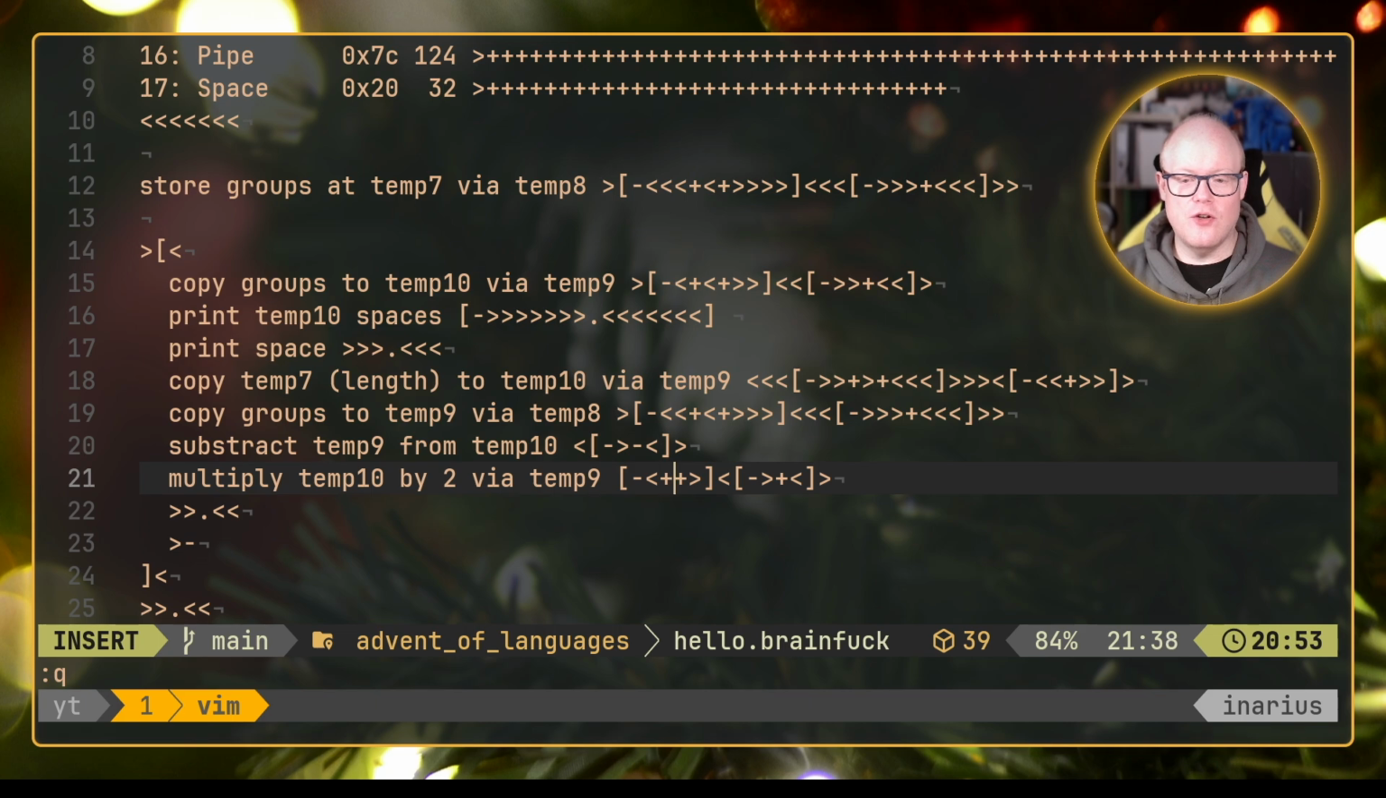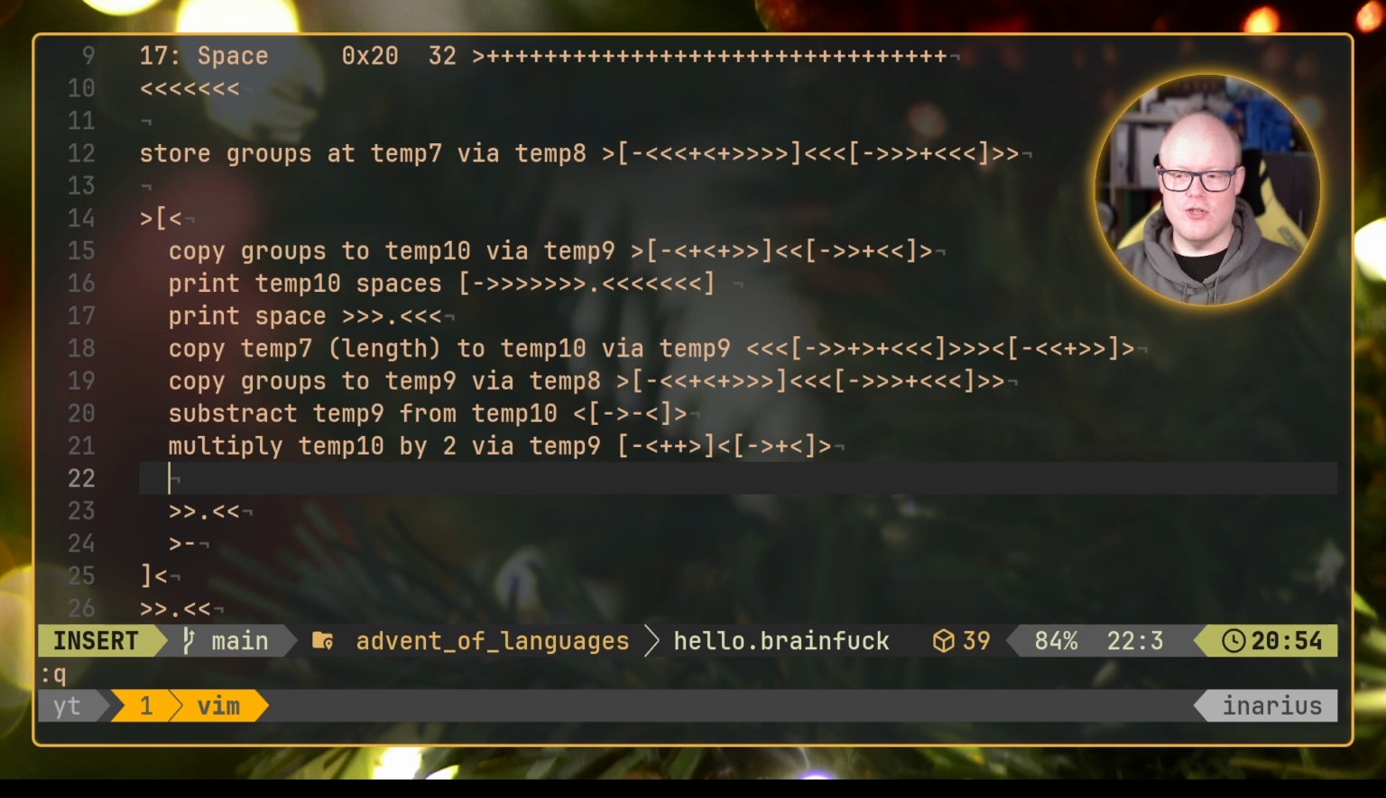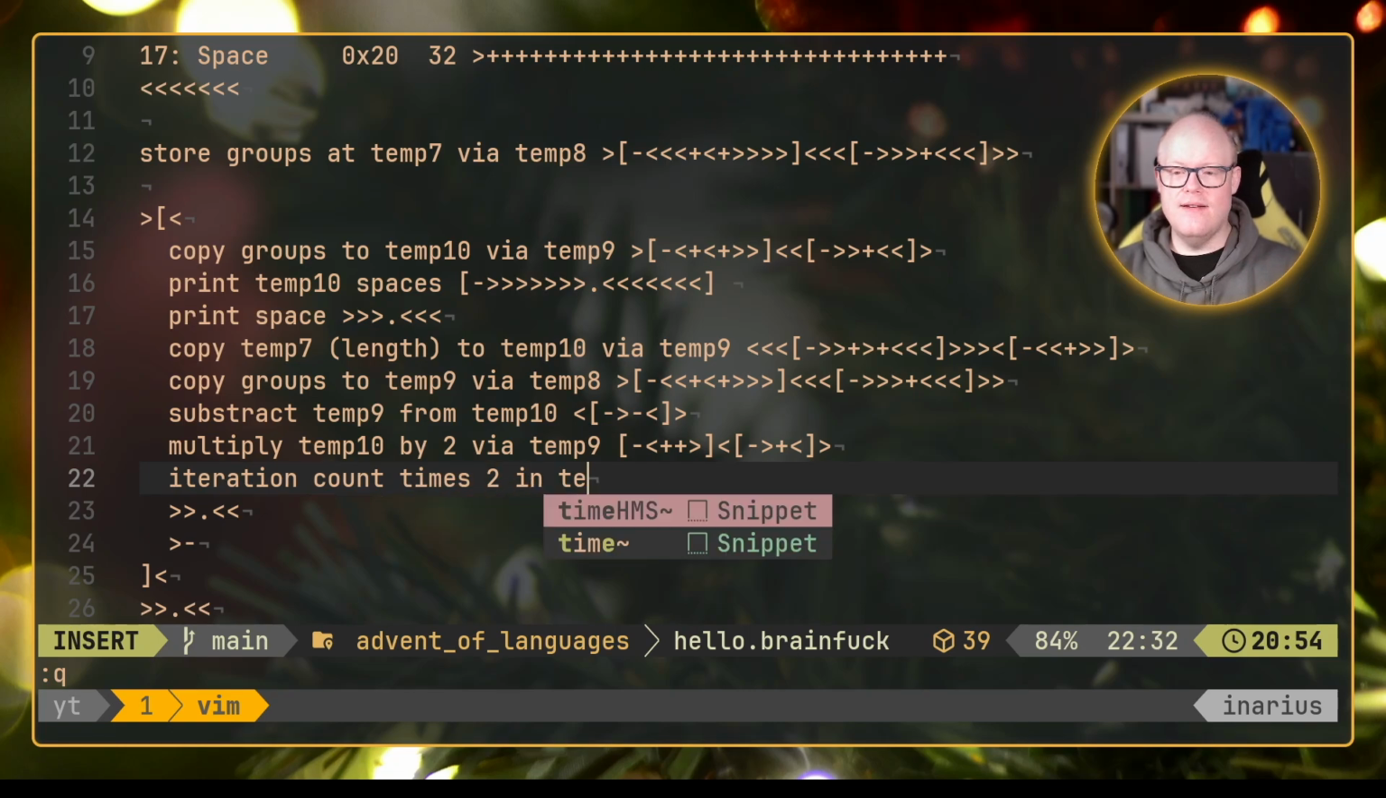So what we actually did is we simply transferred or moved temp9 to temp10, because we can't easily copy without a temporary variable. So we doubled the value up in temp9 and then used temp9 and moved it to memory address location 10. So now we actually have n, or iteration count, times 2 in temp10.